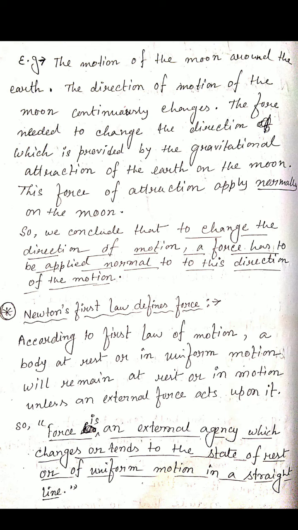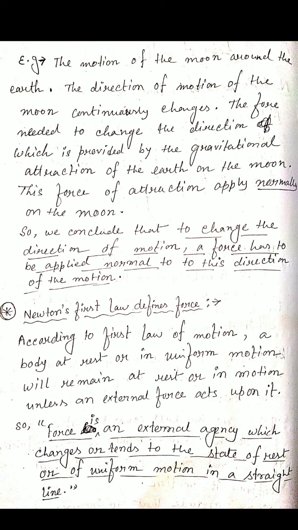But sometimes a force applied on a body is not able to change its state of rest or of uniform motion. So we cannot say that only if we apply a force will the state change. Force is a reason, but not the one and only reason for the change of state.